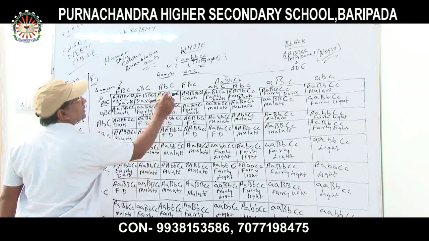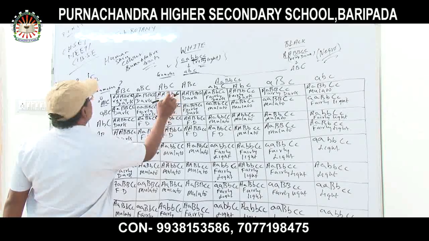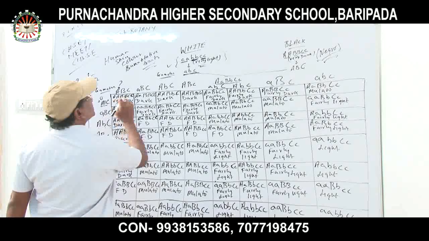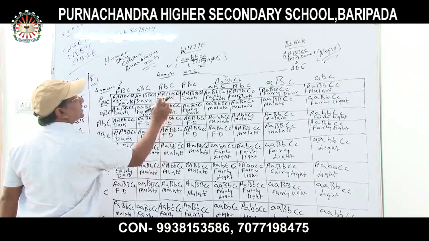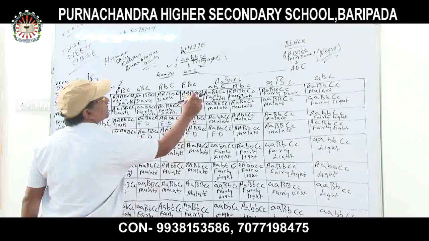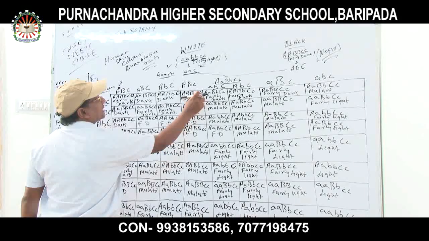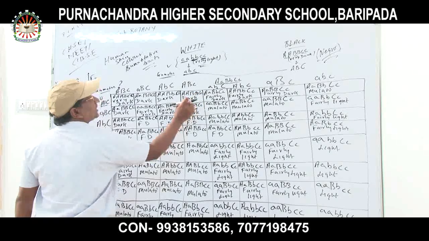Capital A is there, capital B and small b, and capital C is there. Okay? Understood? Capital A, capital B, small b, capital C, and capital C. So only one recessive character is there. So that's why it is dark. Again dark. Capital A, capital B, capital C, and small c, dark. Only one recessive character is there, and the rest of the genes are dominating over small c. That's why it is dark.